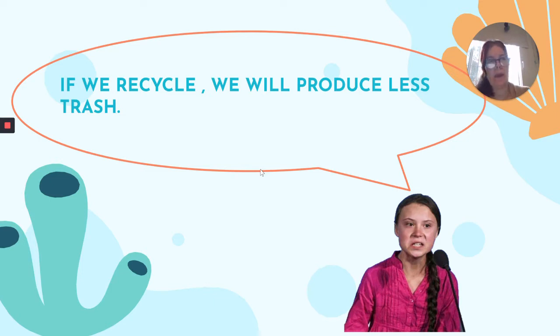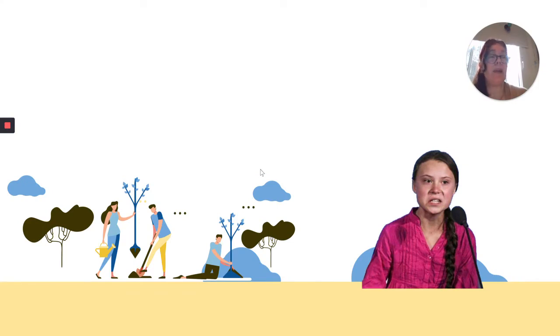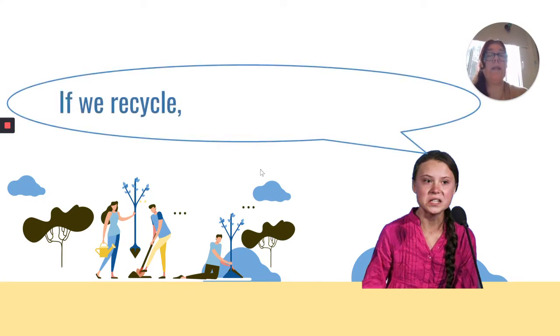Let's start with this example taken from a statement by Greta Thunberg. If we recycle, we will produce less trash. As all conditional sentences, this is expressing a condition, and that is why in most of the cases we start the sentence with the word if. You will also notice that the verb tense is in the present simple, and in the second clause we use the simple future. Let's have a look at this same sentence with a little bit more detail.